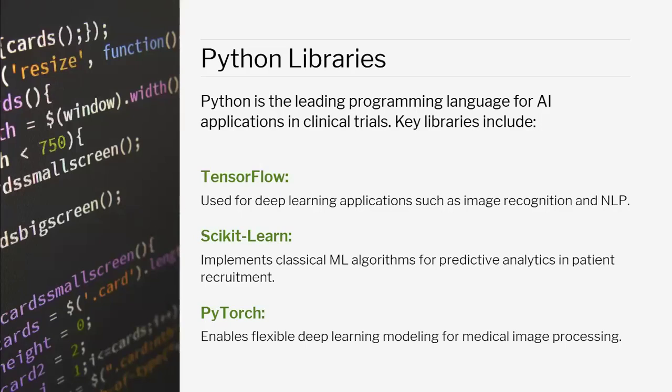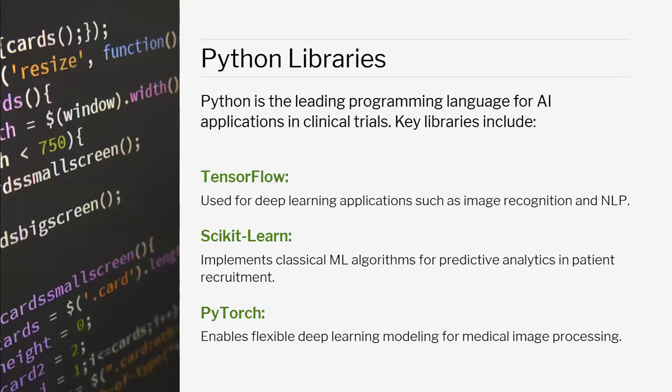Most of the AI is being developed through Python only. So Python is the leading programming language for AI applications in clinical trials. There are two, three libraries. Libraries are basically sets of code, sets of programs that have the capability of doing a specific task. Python has multiple libraries, but for clinical trials there are generally, as of now,